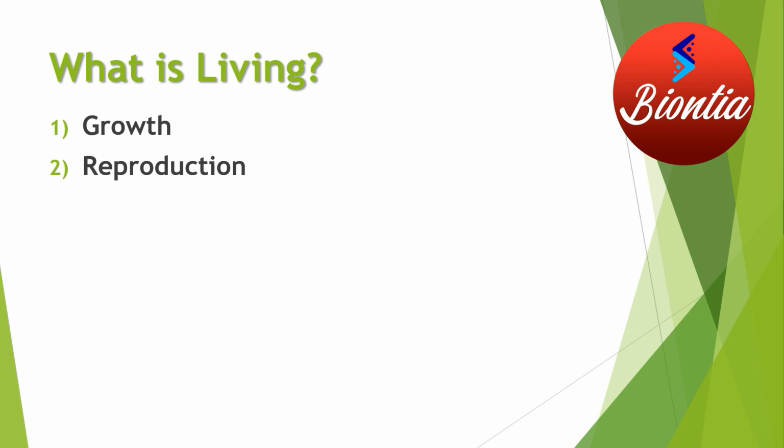Although reproduction is highly specific for living organisms, and no non-living object can replicate itself, still there are certain living organisms that cannot reproduce. You cannot consider them non-living, like infertile couples, mules, etc. They cannot reproduce, and obviously they are living. So again, we can say reproduction is not the defining property of life.